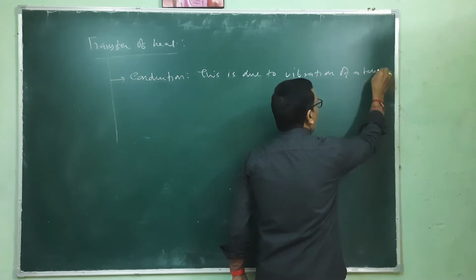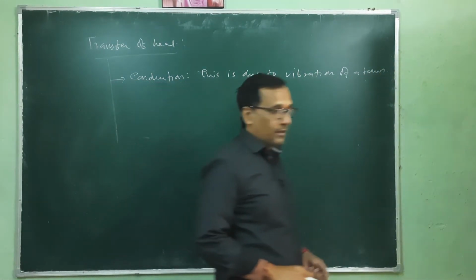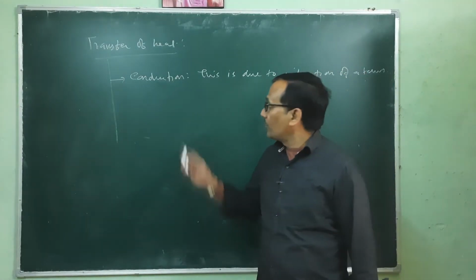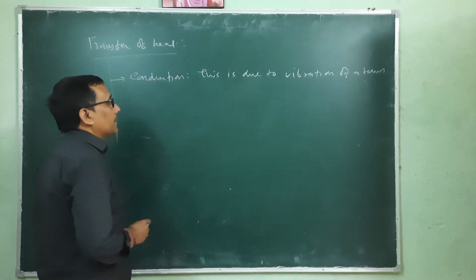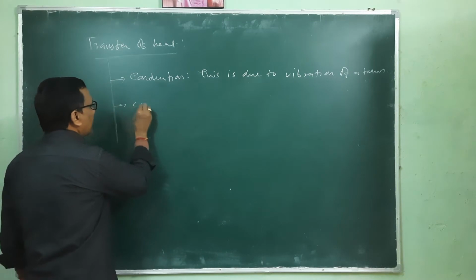So actually each and every heat transfer phenomenon is an atomic and molecular level phenomenon. In the case of conduction, the heat transfer is due to the vibration of atoms. And the second one is convection.